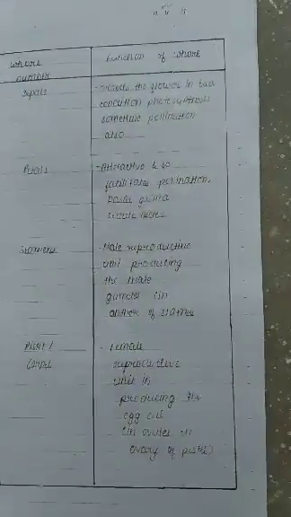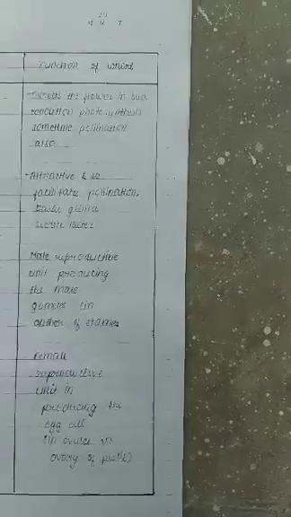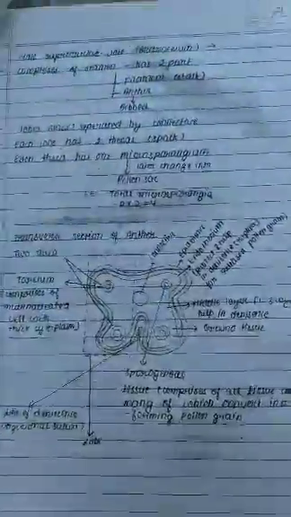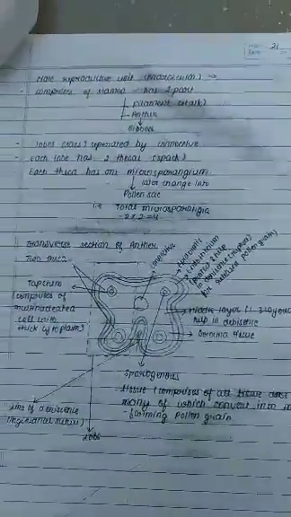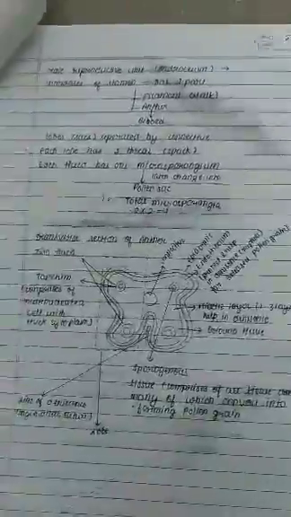The gynoecium is the female part, a unit called the pistil or carpel, the female reproductive unit producing the egg cell inside the ovule in the ovary. So these are the four whorls of the flower which are directly concerned with reproduction. Now we will discuss the male reproductive unit, that is called the androecium.